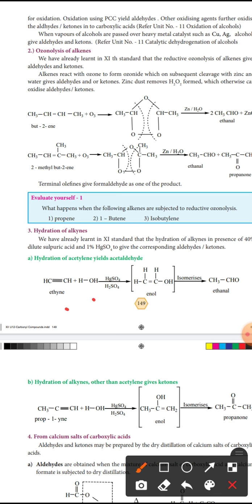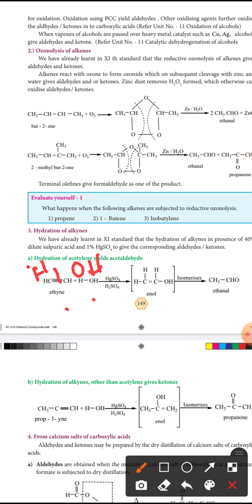Here a triple bond is there, so the first bond breaks and water splits into H plus and OH minus. We get CH double bond CHOH, and this compound is called enol.